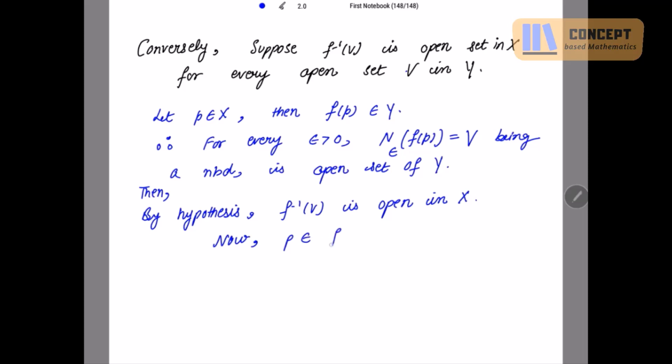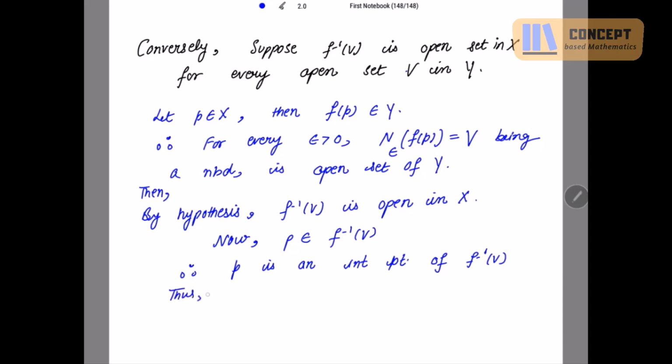P belongs to f inverse V. Because f inverse V is open, P is an interior point of f inverse V. Because P is an interior point of f inverse V, we must have a neighborhood of P which is a subset of f inverse V. Just recall the definition at every step.